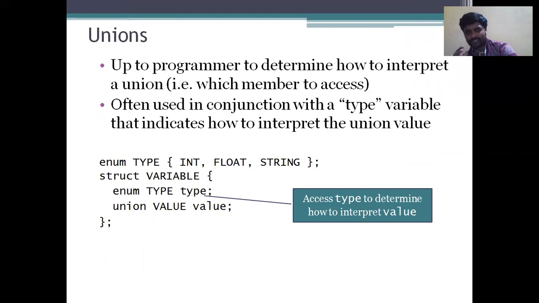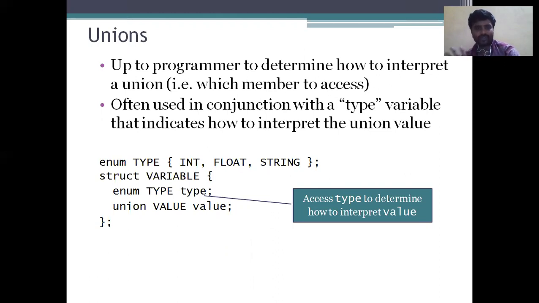The main important data structure here is the non-primitive, and under it are the unions. What is meant by unions? It is up to the programmer to determine how to interpret a union, that is, which member to access. First we have to access the member, and only then can it be realized what kind of value we have. At the same time, it is often used in conjunction with a type variable that indicates how to interpret the union value. That is the main important point.